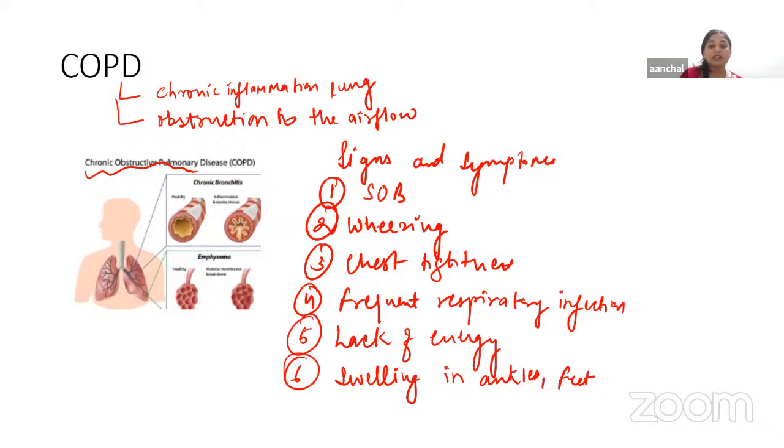Many causes are there, like emphysema. Emphysema is a lung disease which causes the destruction of the fragile walls and elastic fibers of the alveoli. Another cause of airway obstruction is chronic bronchitis, in which the bronchial tubes become inflamed and narrow. So these are the causes, signs and symptoms of this disease, that is COPD.